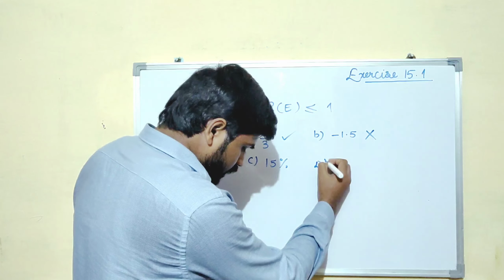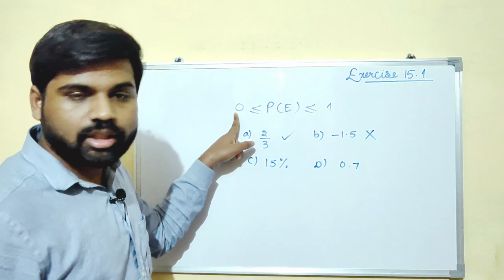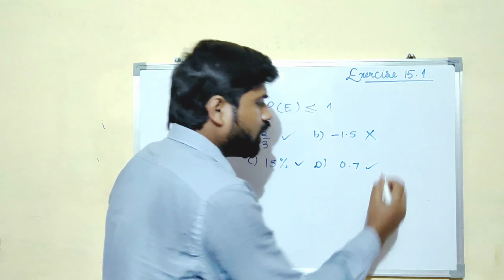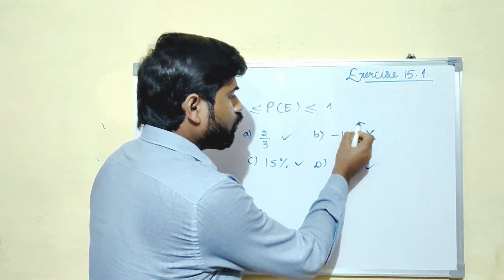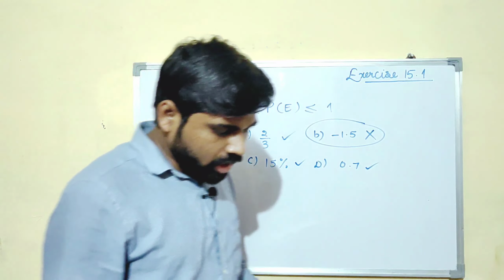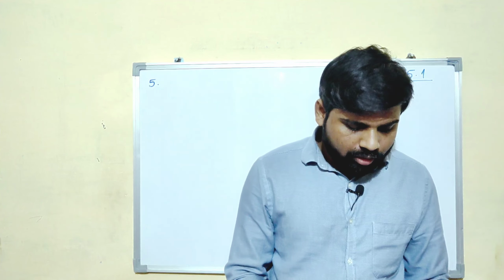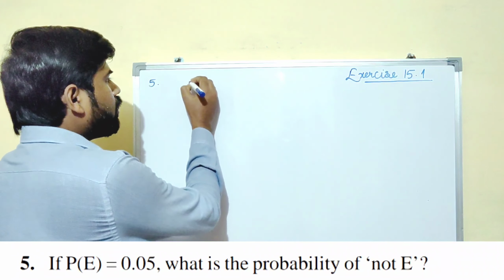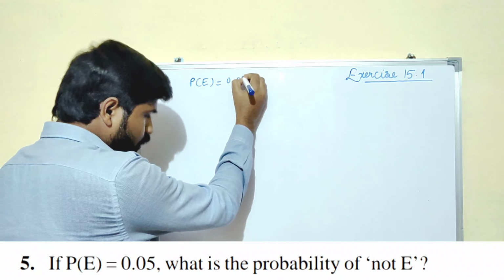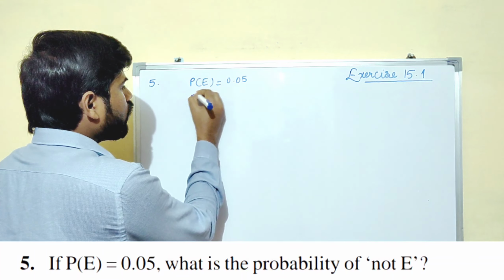Now the fourth part is 0.7. Clearly it can be seen that it lies between 0 and 1. So this can also be the probability of the event, but minus 1.5 cannot be the probability of that event. Now let us have a look at the fifth question. Fifth question says, if P(E), that means probability of an event, is 0.05, then what is the probability of not E?